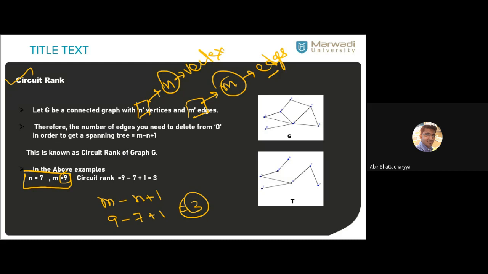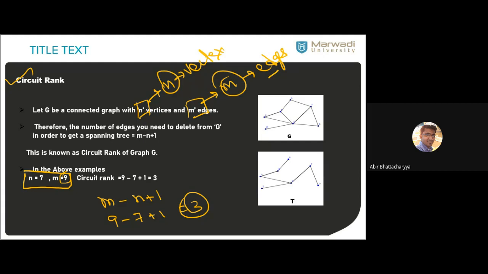First of all, two conditions you have to satisfy. First condition, it should be a tree. Second condition, it should cover all the vertices of the graph.